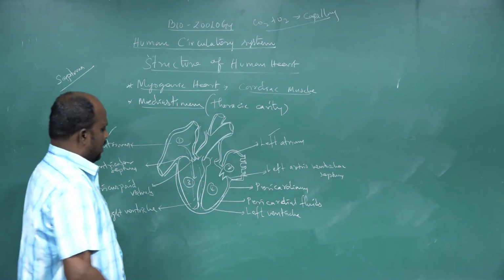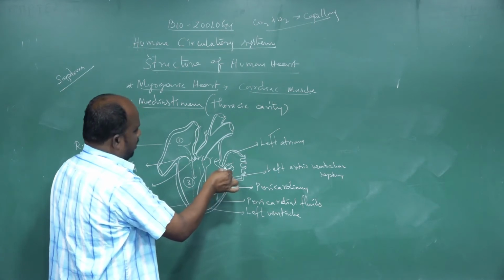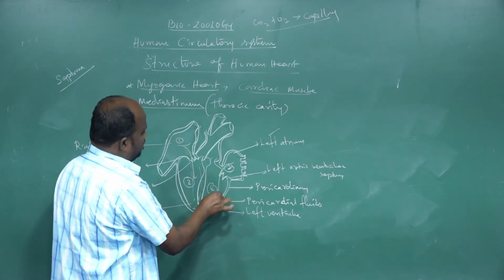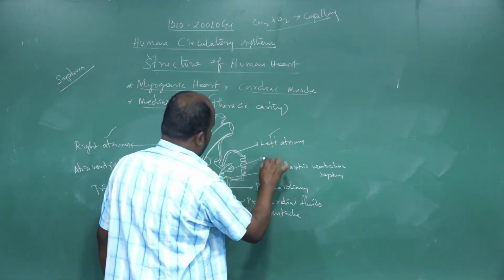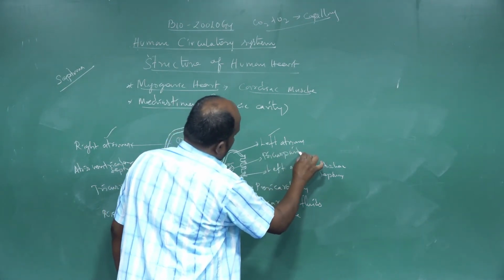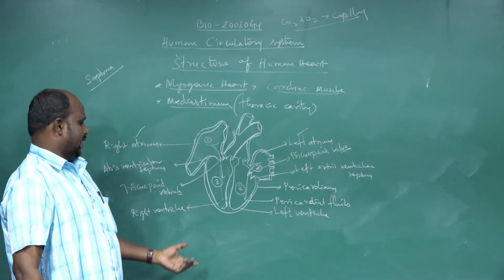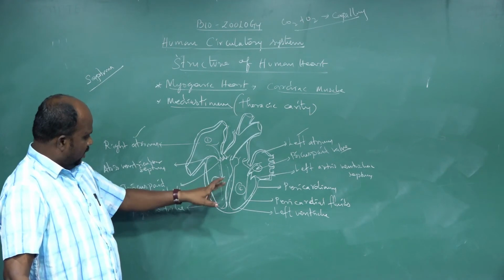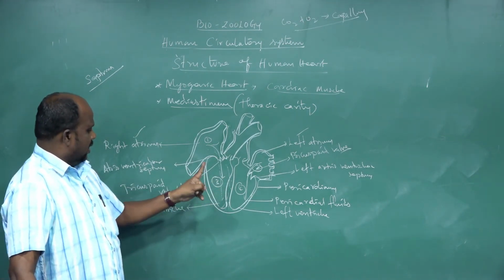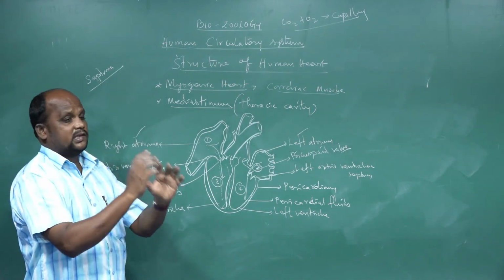Another one is left atrium to left ventricle, where blood flow is controlled by the valve named bicuspid, the bicuspid valve.